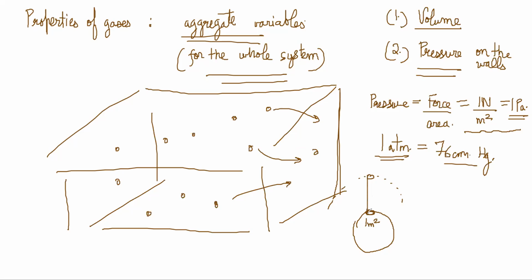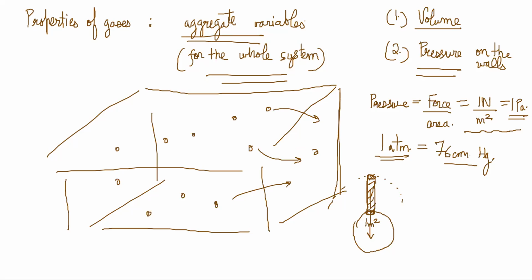If we make a column like this, a column till the upper limit of the atmosphere, all the air in it will be pulled down by gravity.